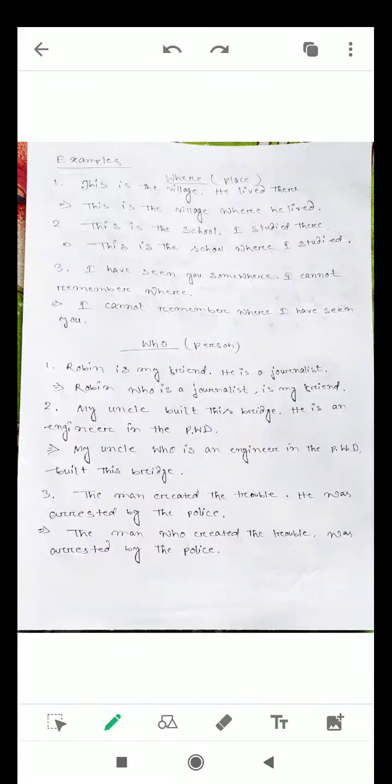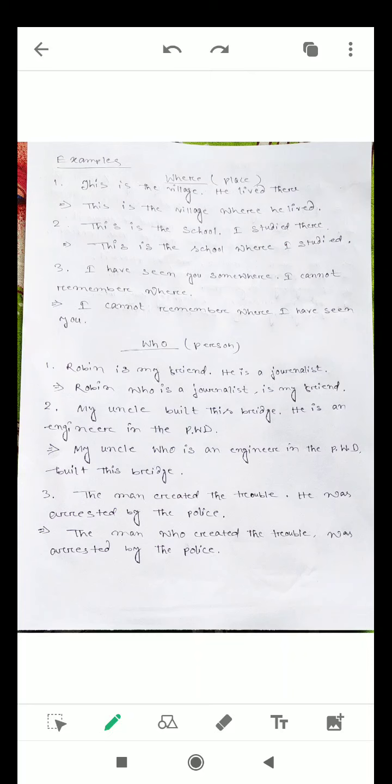Today, in this session, I will discuss one of the most important topics, but the easiest ones in your syllabi. The name of the topic is Synthesis of Sentences. The topic is so important that I have not written the name of the topic above the sheet. Let us understand what is called synthesis.